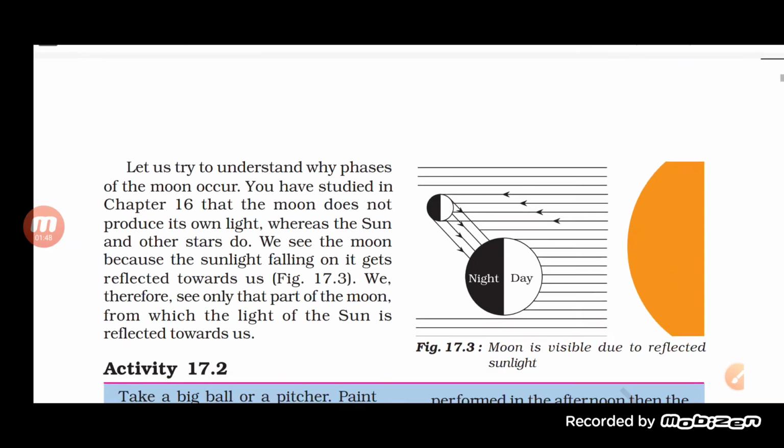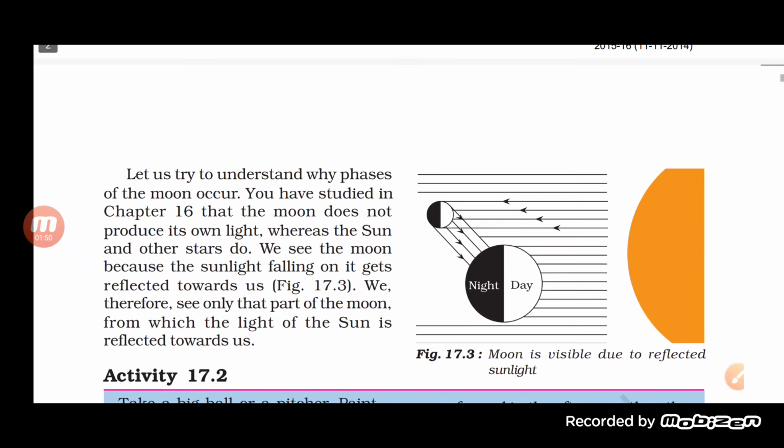Let me show you the phases here again. Before that, let us try to understand why we are able to see only half the portion, or less than half, or more than half of the moon, why these phases actually occur.